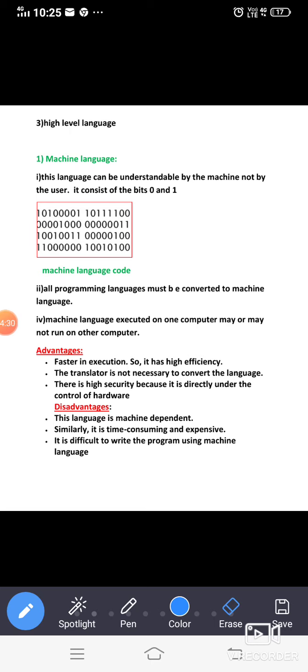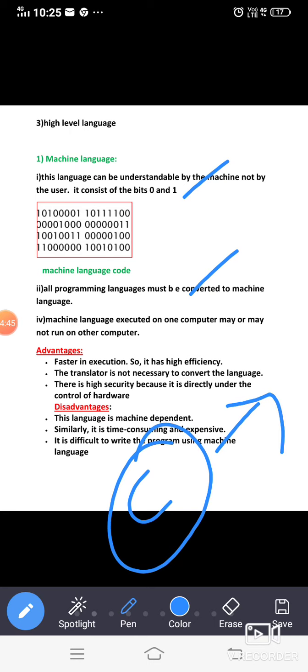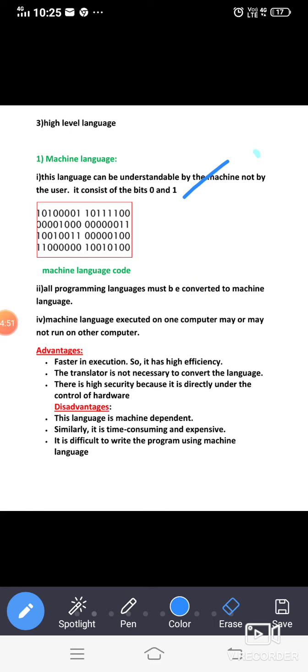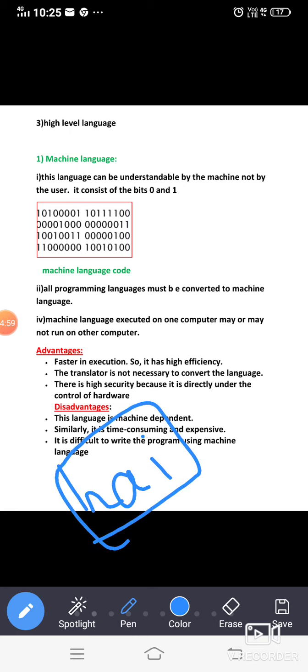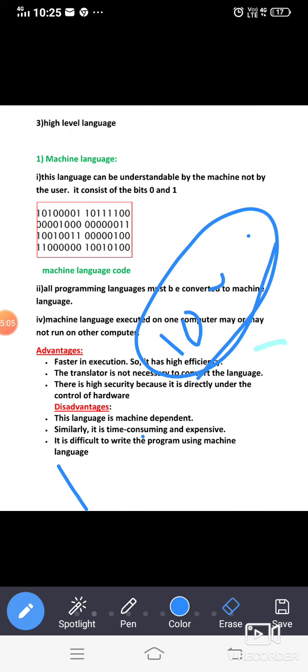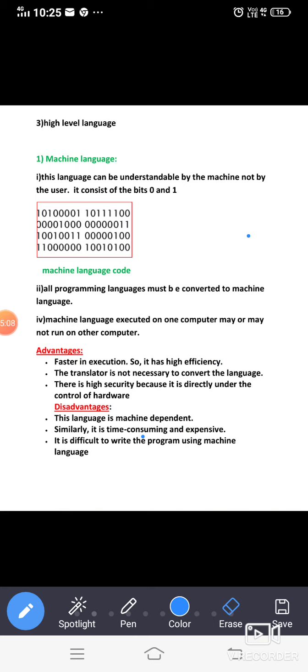So right now we are discussing about what? Machine language. This language can be understandable by machine, not by the user. It consists of zeros and ones. Very clear. All the programming languages must be converted. So whatever the programming language may be, it can never be directly understandable by the computer. For example, I typed some letters like hi. It will convert this again into ones and zeros only. Whatever text you have written will be converted into ones and zeros very fast, because a computer cannot understand hi, a computer cannot understand bye.